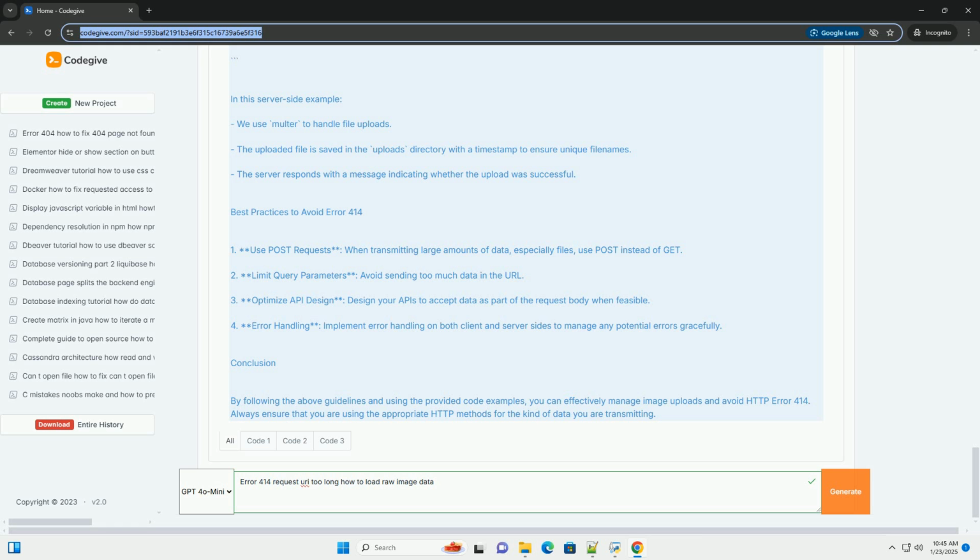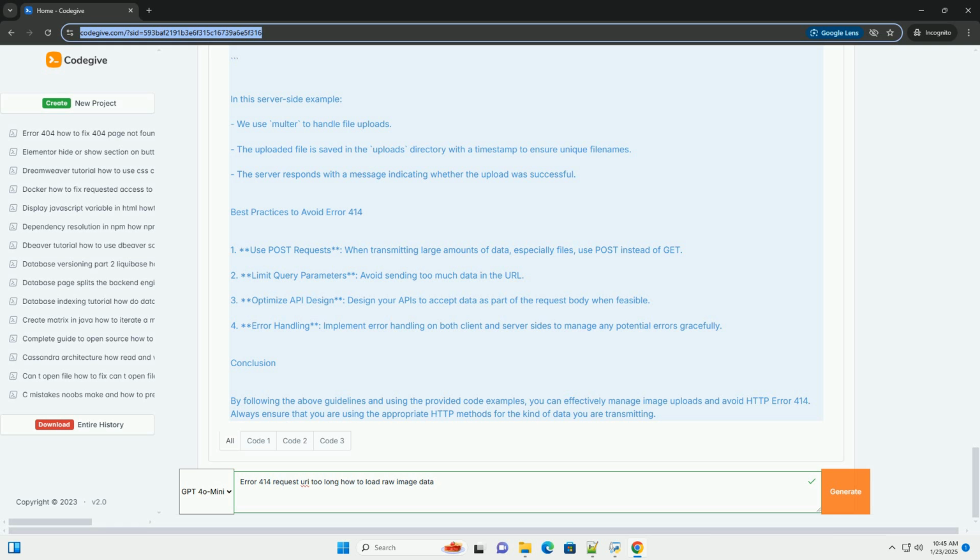Server-side code, Node.js example. Here's how you can handle the file upload on a Node.js server using Express and Multer middleware. In this server-side example, we use Multer to handle file uploads. The uploaded file is saved in the uploads directory with a timestamp to ensure unique file names. The server responds with a message indicating whether the upload was successful.